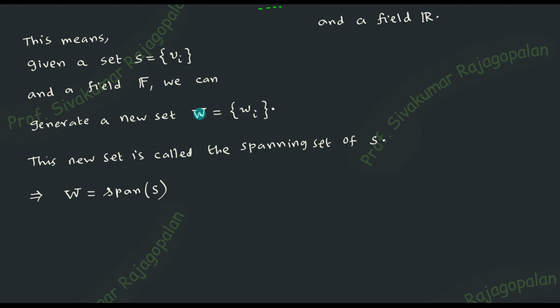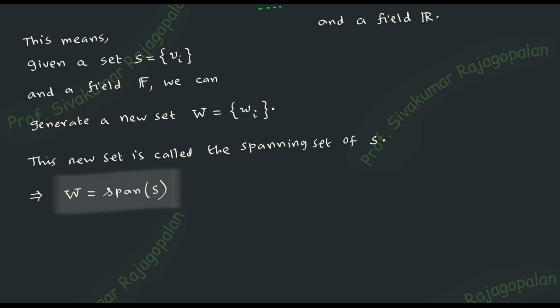New set means W, right? New set means capital W. So remember, capital W is called the spanning set of capital S. If you don't want to write an English sentence, you write like this mathematically: W is known as span of S. So this is the mathematical way of writing down the expression without explicitly writing it in words. This terminology is very important, frequently used, and therefore keep this.